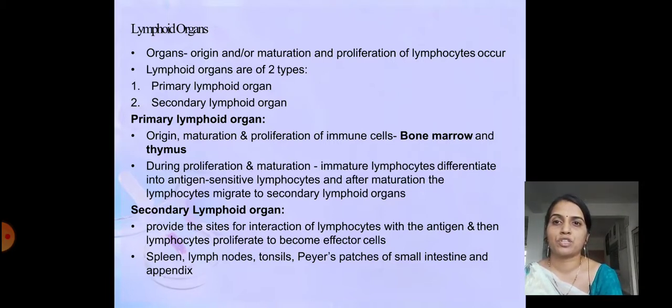During proliferation and maturation, immature lymphocytes differentiate into antigen sensitive lymphocytes, and after maturation the lymphocytes migrate to the secondary lymphoid organ. The secondary lymphoid organ provides the site for interaction of lymphocytes with the antigen, and then lymphocytes proliferate to become effector cells. Spleen, lymph nodes, tonsils, Peyer's patches of small intestine and appendix are the secondary lymphoid organs.